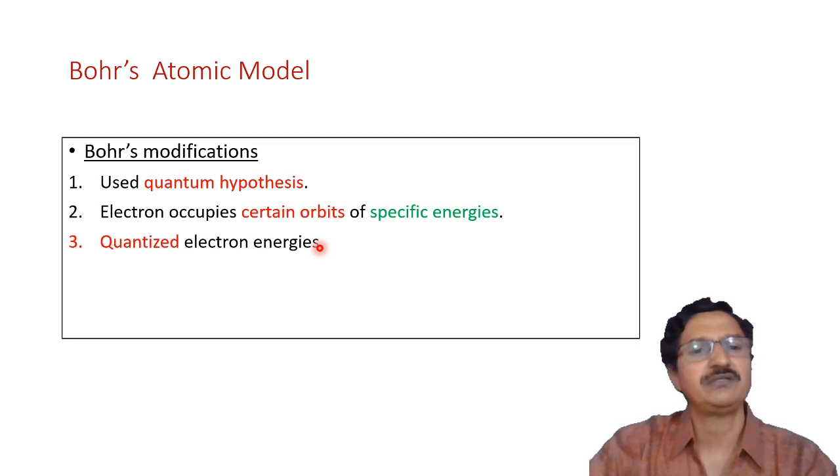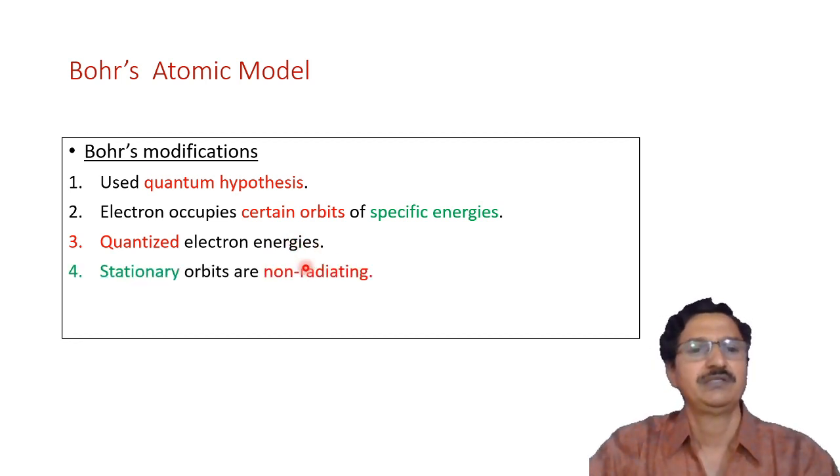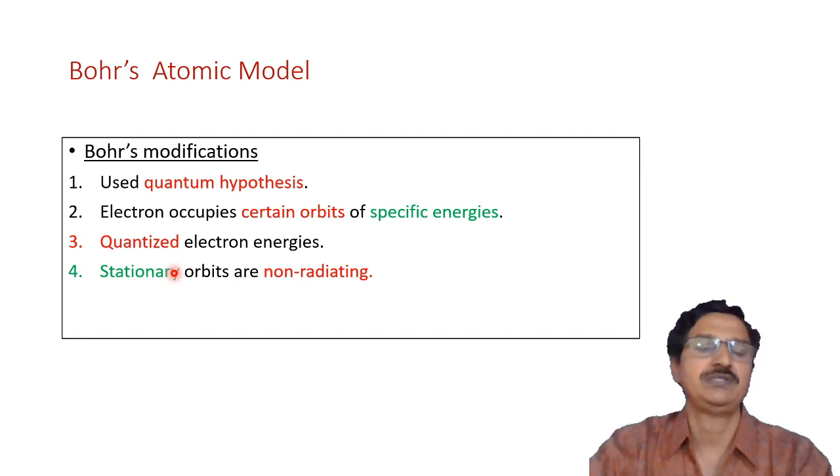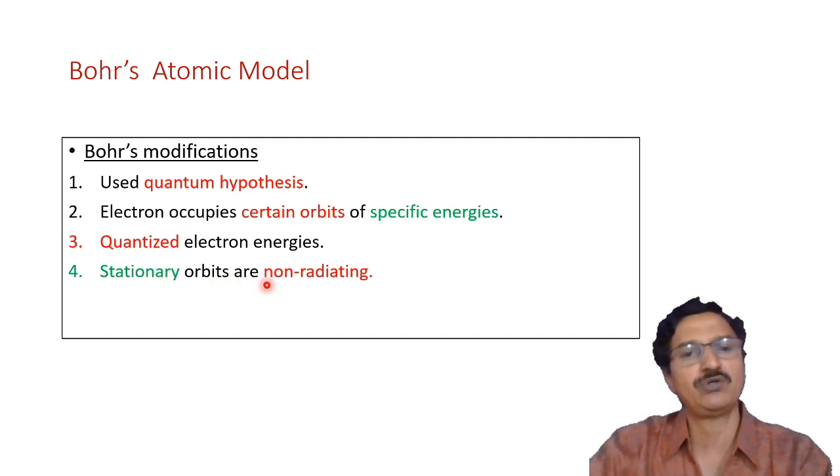Next, these electron orbits or electron energies are quantized, meaning they have certain fixed values. The orbits are also stationary. In Rutherford's model, the orbits were non-stationary because the electrons were radiating energy, so energy was decreasing continuously. On the other hand, Bohr suggested that there are stationary orbits in which the electrons are revolving.